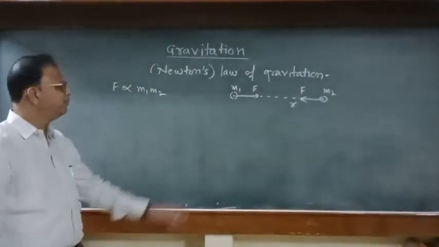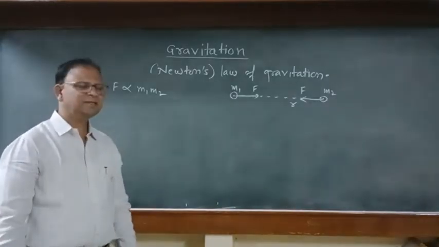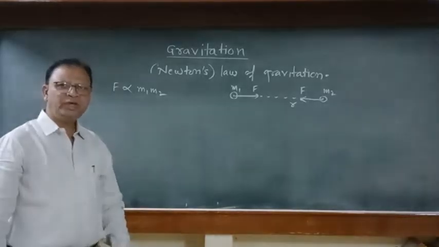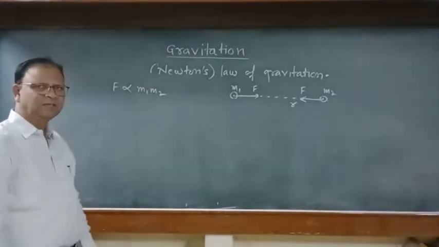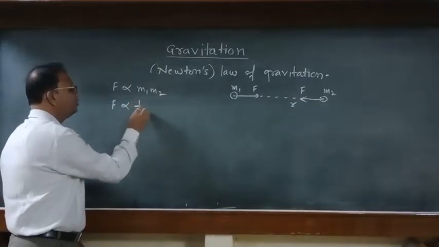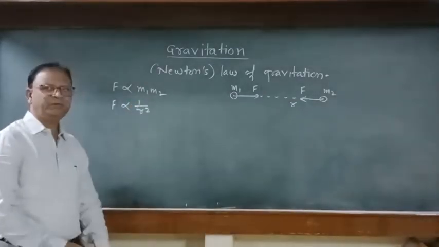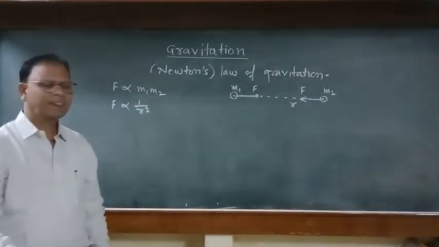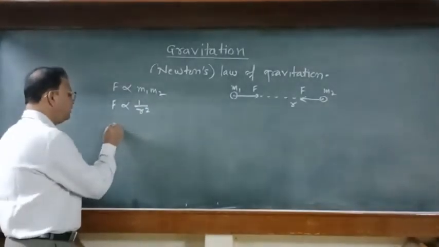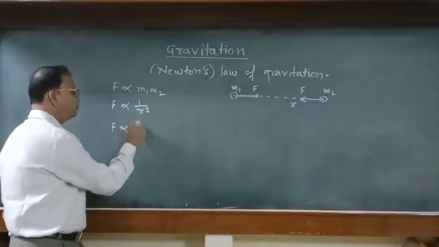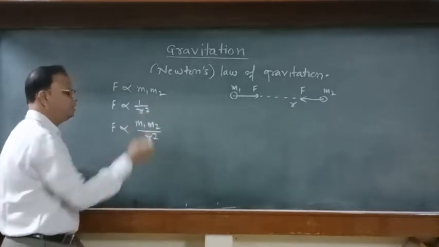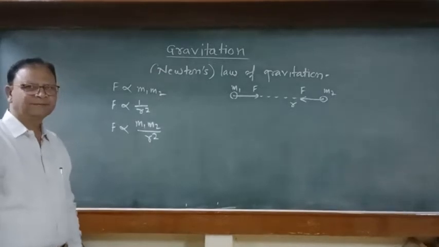If m1 and m2 are the masses of these two particles, then F is directly proportional to m1 m2. Also, this force is inversely proportional to the square of the distance between them, and therefore F is directly proportional to m1 m2 upon r square by combining these two.